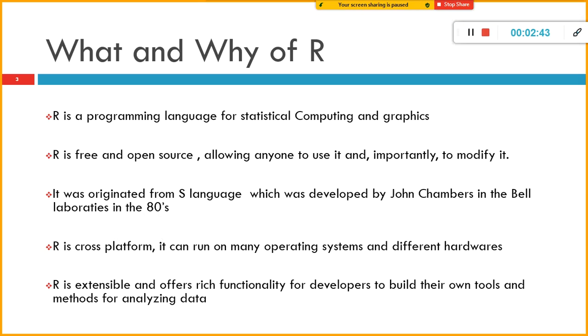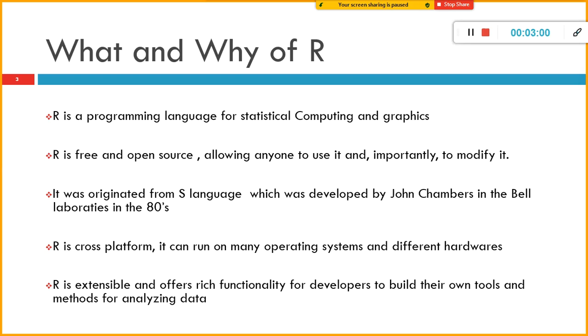Once you write a script in R, you can simply copy or port it to any operating system and then execute it. You don't have to make any changes to your R script to make it work on a specific operating system.